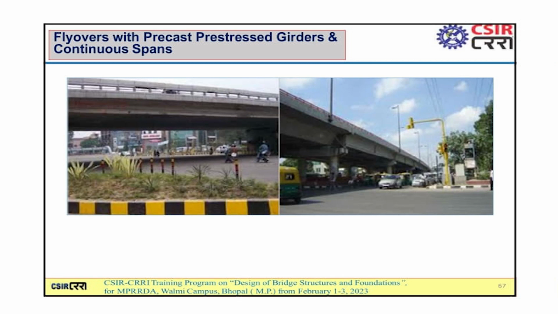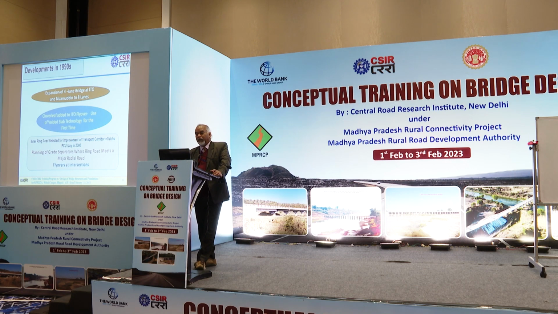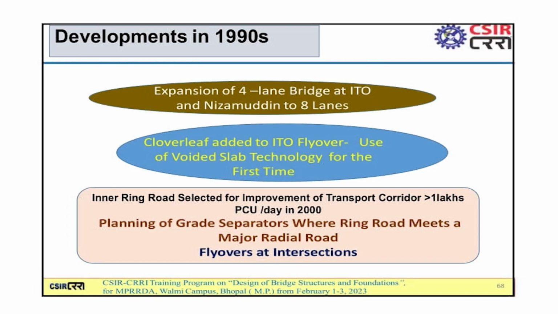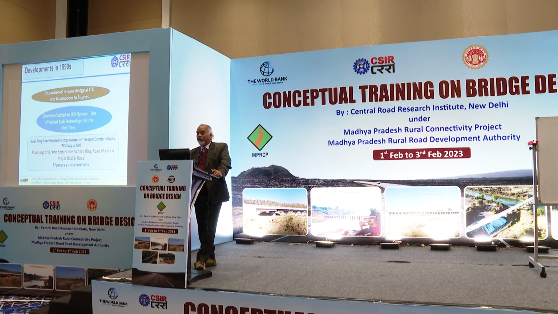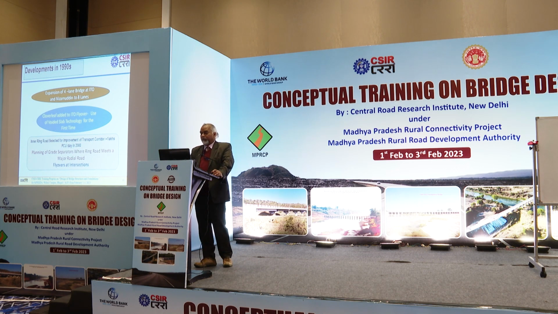Flyovers with precast, prestressed girders, PSC girders and continuous spans were constructed. In the 1990s, expansion of the 4-lane bridges at ITO and Nizamuddin to 8 lanes was done. Cloverleaf was added to the ITO flyover, with use of warped slab technology. For the first time it was used in that flyover. Inner ring road was selected for improvement of the transport corridor, as more than 1 lakh PCU per day was there in 2000. So several great steps were planned on the ring roads at the time, and different intersections were done.